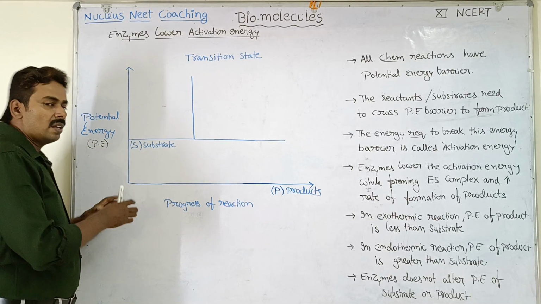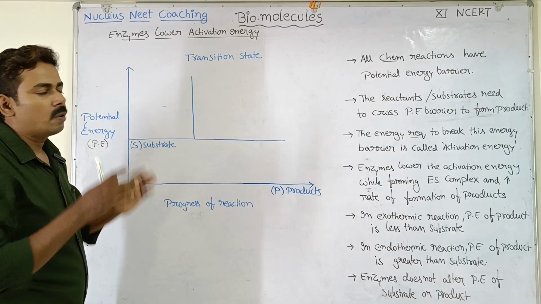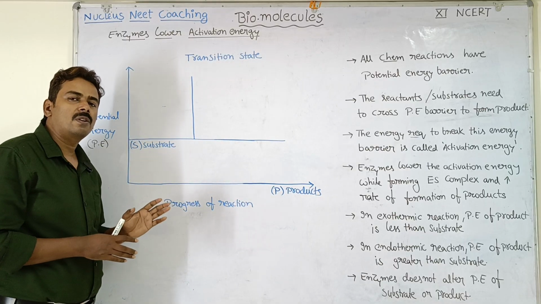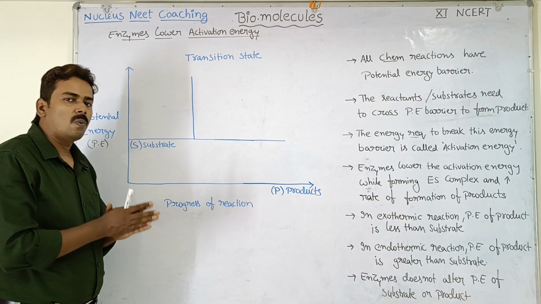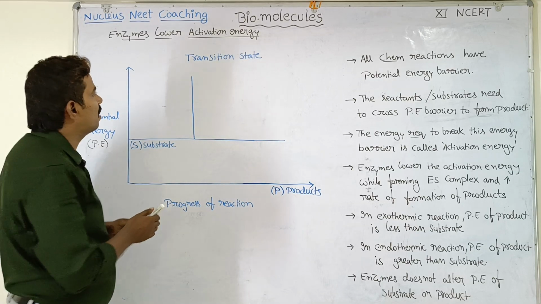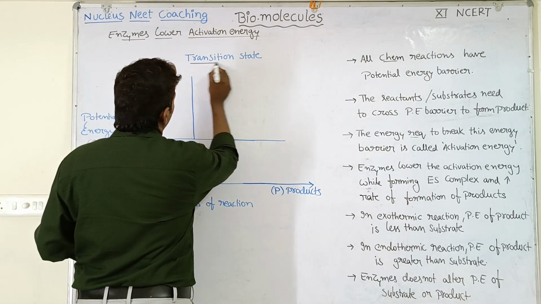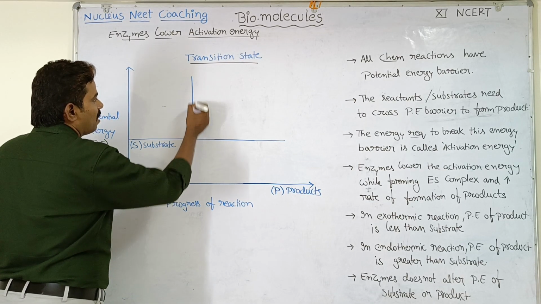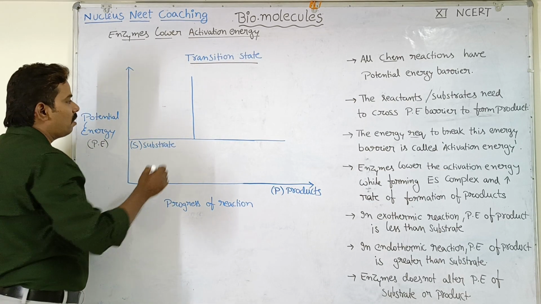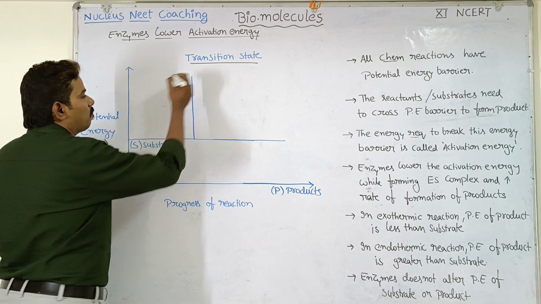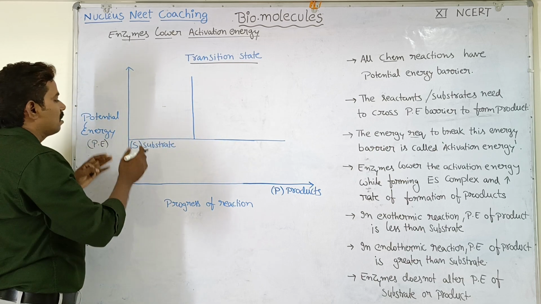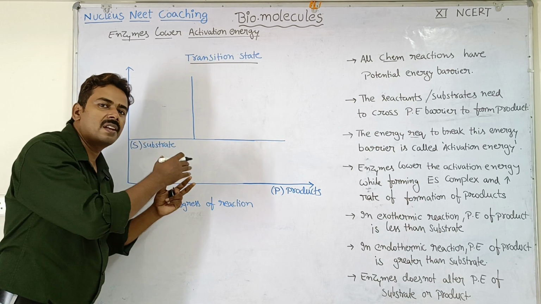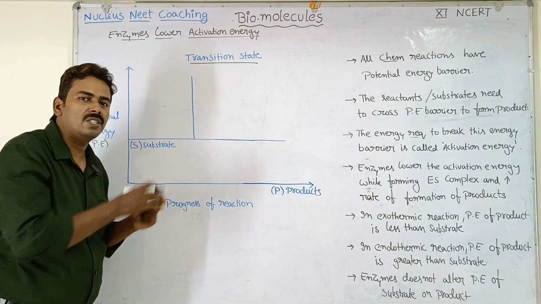Okay, so during the chemical reaction, the potential energy barrier should be crossed by the substrate molecules or the reactants. So what is the potential energy barrier? That potential energy barrier is nothing but the transition state. So this line represents the transition state. So in order to cross this transition state potential energy barrier, the substrate molecules or the reactants require some input of energy, some input of potential energy.